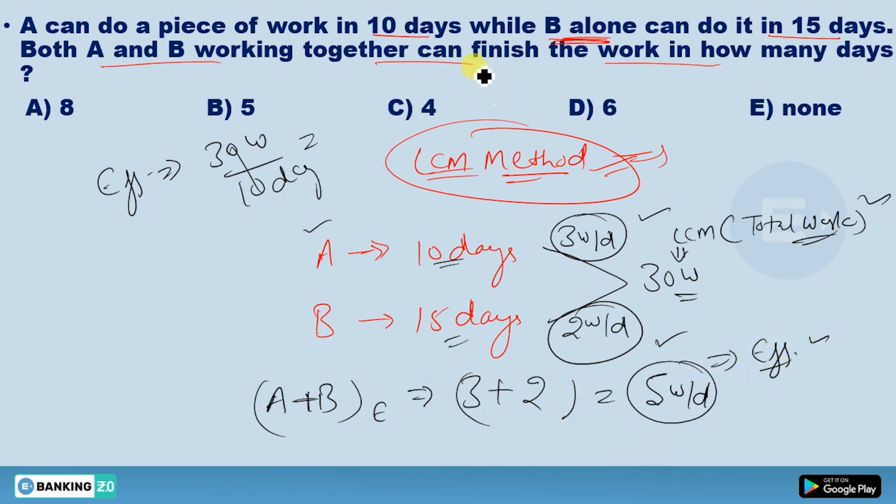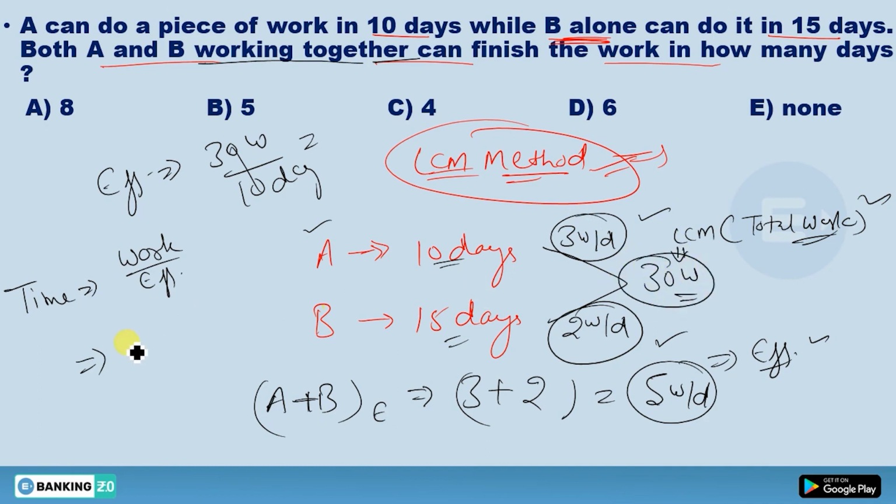Now what you have been asked is to find the time in which A and B working together can finish the work. I have already told you what time is. Time is total work divided by total efficiency. Now see here, what is total work?